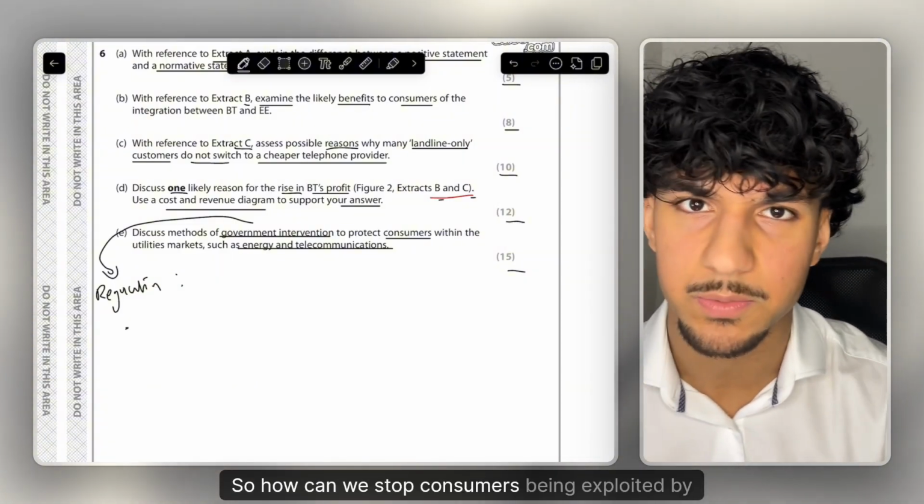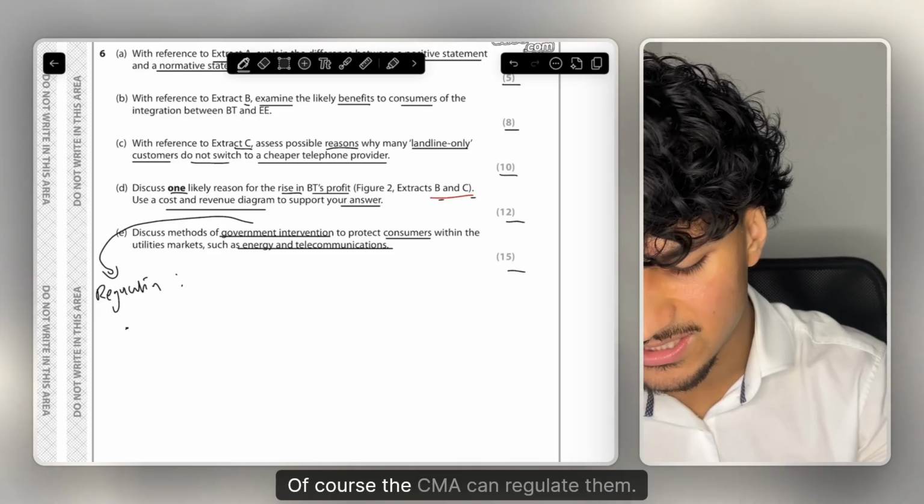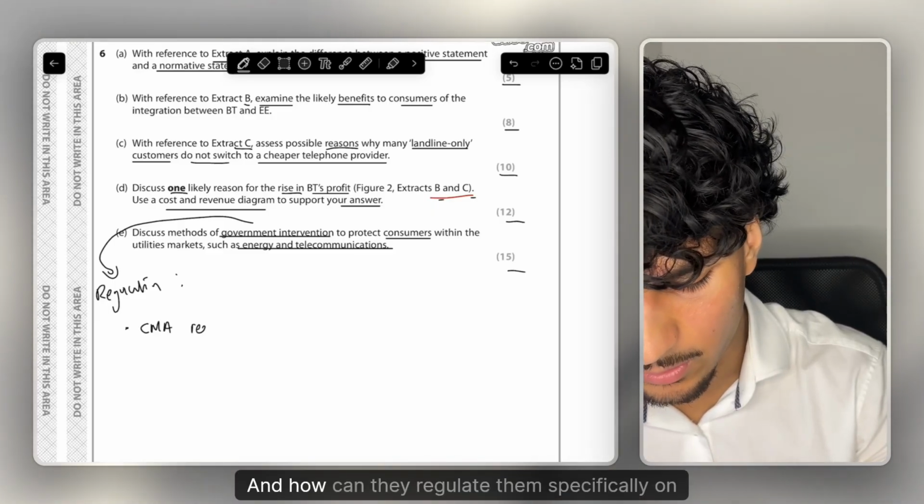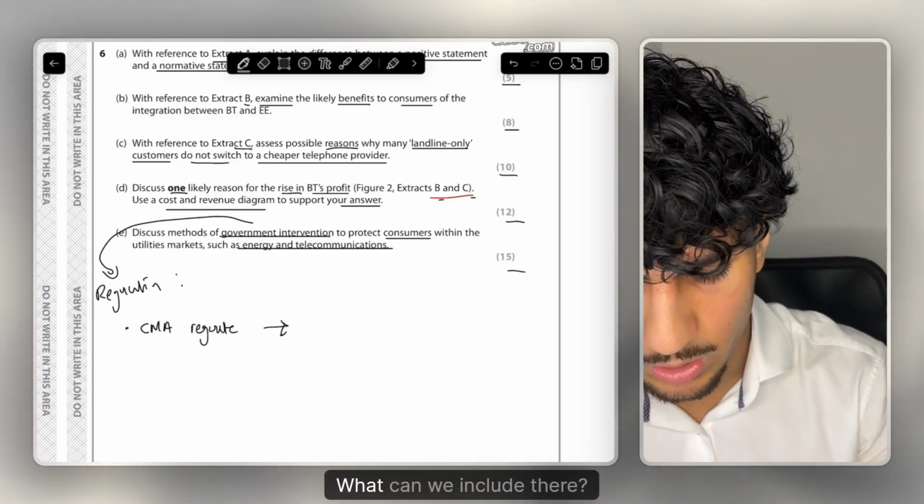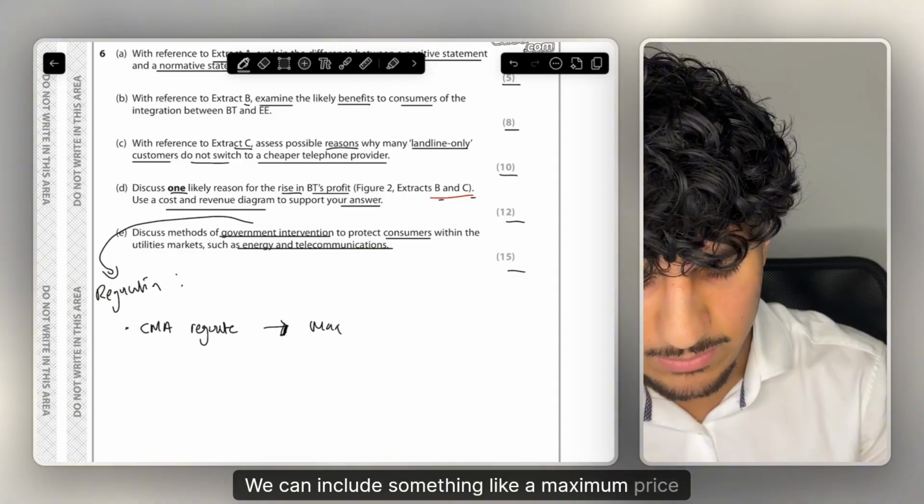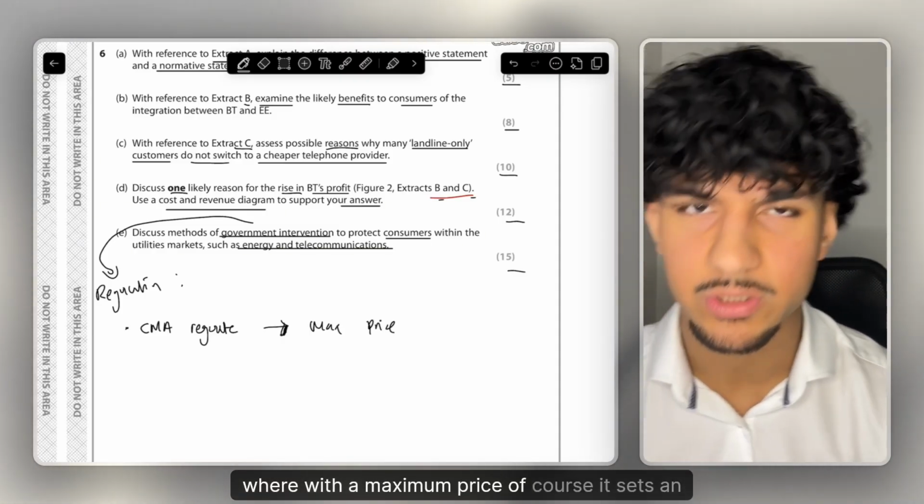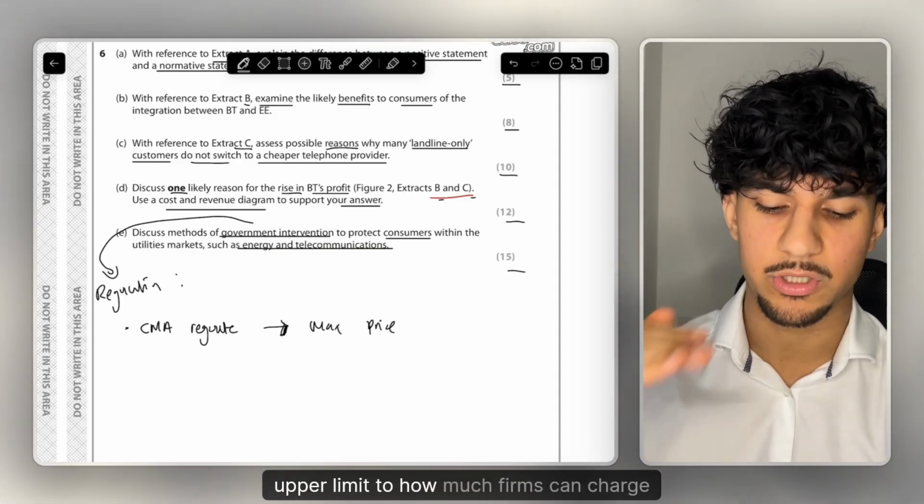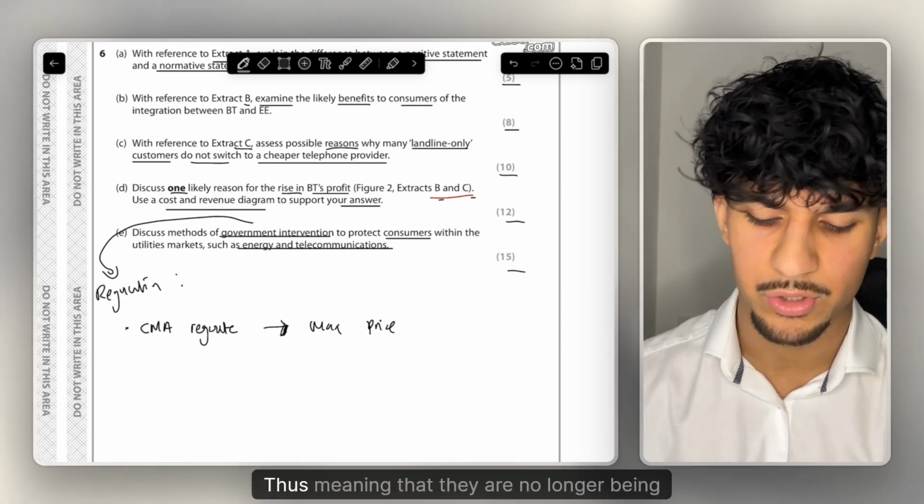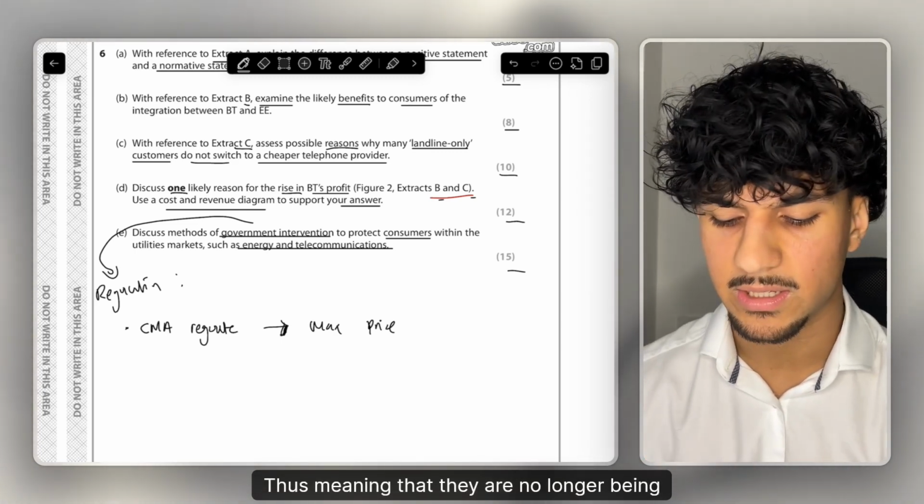So how can we stop consumers being exploited via prices? Of course, the CMA can regulate them. And how can they regulate them specifically on price? What can we include there? We can include something like a maximum price, where with a maximum price, of course, it sets an upper limit to how much firms can charge consumers, thus meaning that they are no longer being exploited.